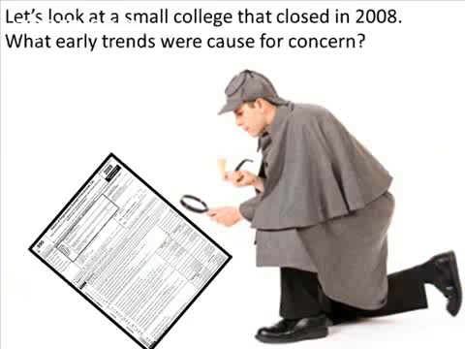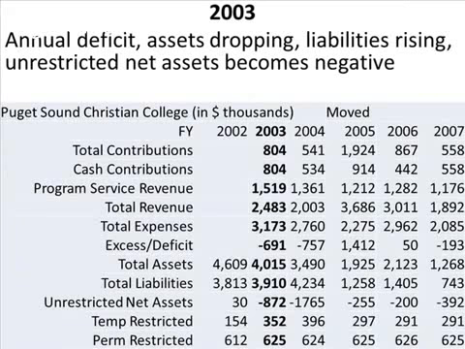Let's look at a small college that closed in 2008 and see if we can find any early trends that were cause for concern. So in 2003, this organization had an annual deficit, dropping assets, liabilities rising, and unrestricted net assets went from positive to negative. These are all major warning signs that this organization, if it's not turned around quickly, is not long for this world.